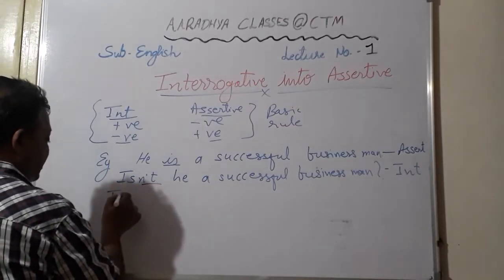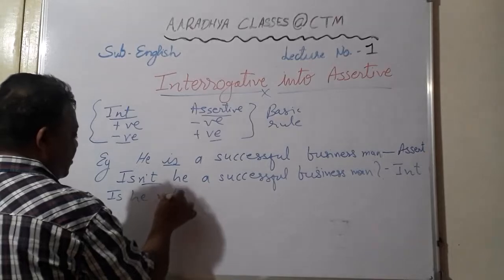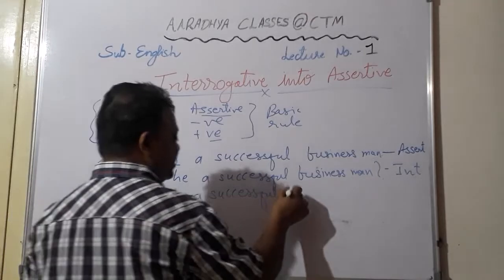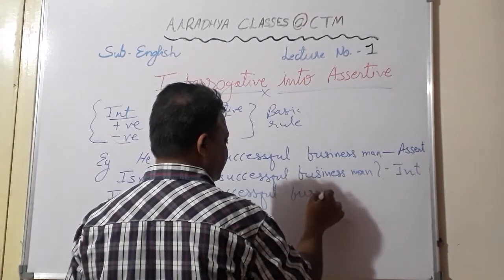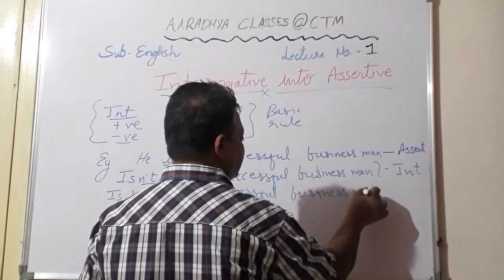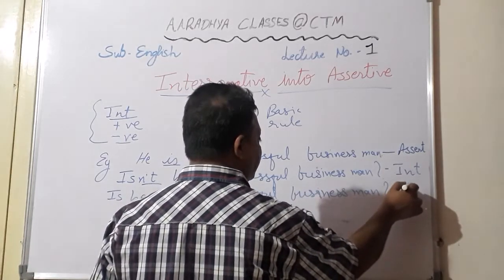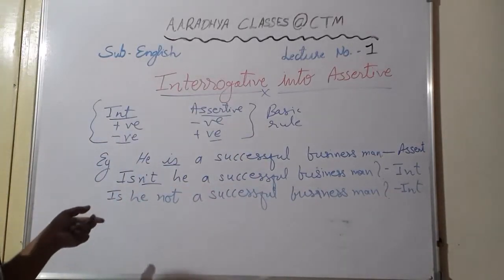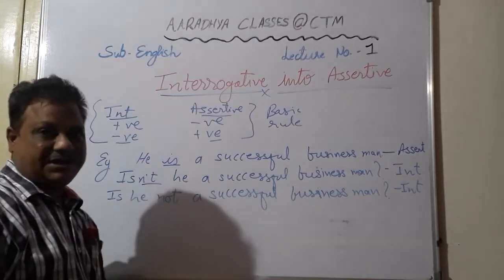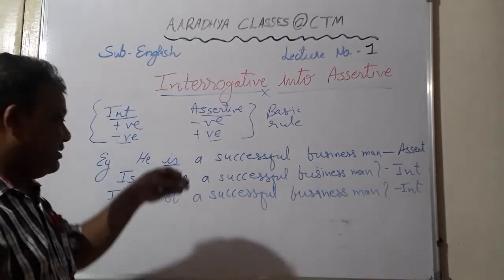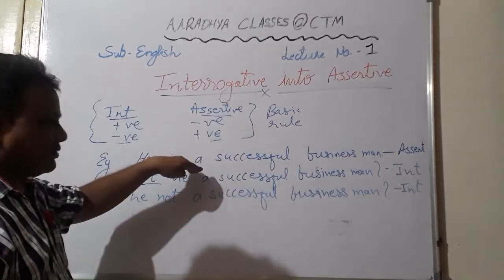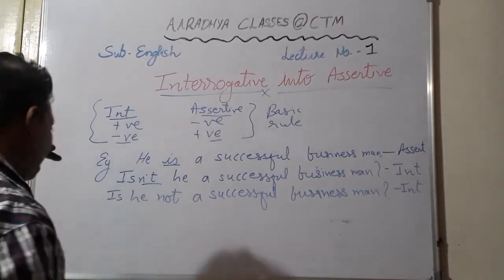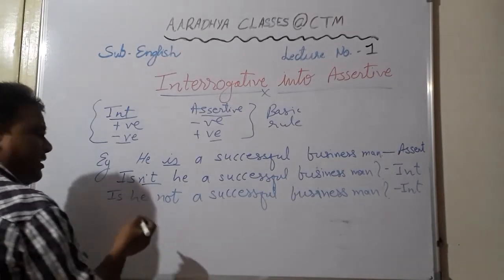For example, is he not a successful businessman? So students, this is also right. Okay, you can write isn't together, or you can separate it is and not, then also it is right. But the basic idea is, here in the given assertive sentence it was positive, we made it negative while converting into interrogative. Okay, similarly you can take any other sentence.